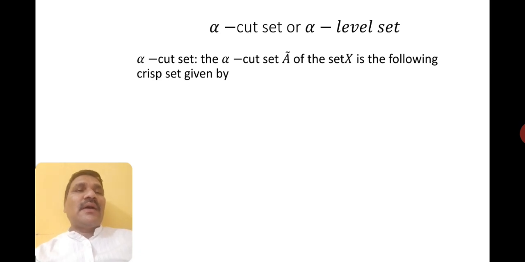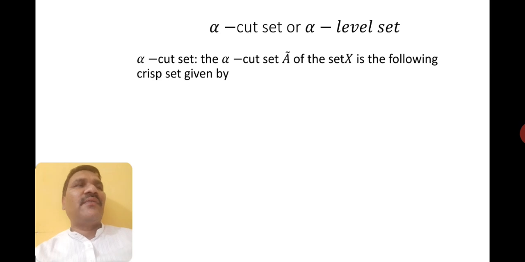Now the next one is the alpha cut set, or alpha level set. Names are different in different books. The alpha cut set of a fuzzy set A of a set X is the following crisp set. A crisp set is a set where there are only two results, no or yes, not like a fuzzy set. Fuzzy set means options are more.